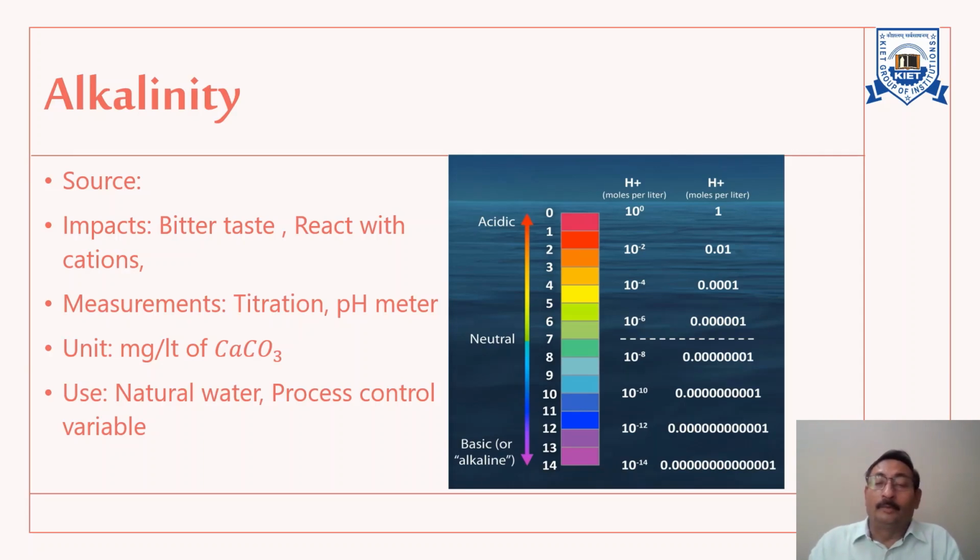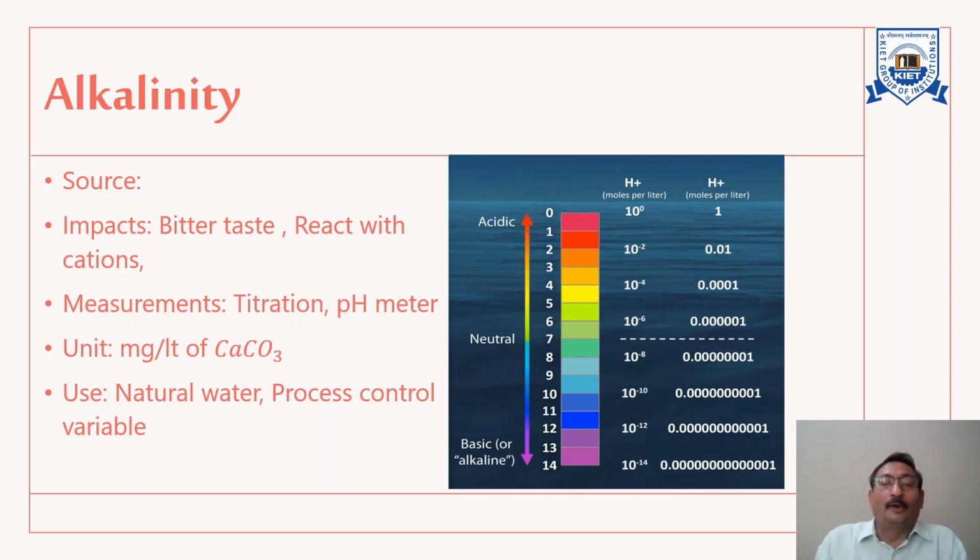Now, if we talk about the measurement of alkalinity, this alkalinity can be measured by doing some titration methods. But nowadays, by using a pH meter also, alkalinity can be measured. When the pH of water is more than 7, then it is alkaline on the hydrogen scale. Generally, the unit used to measure alkalinity is milligram per liter of calcium carbonate.